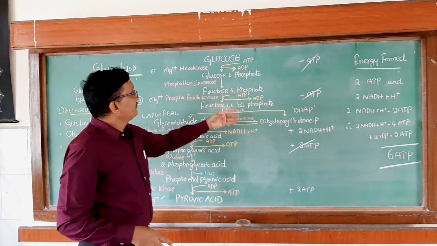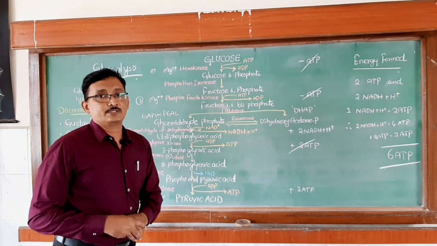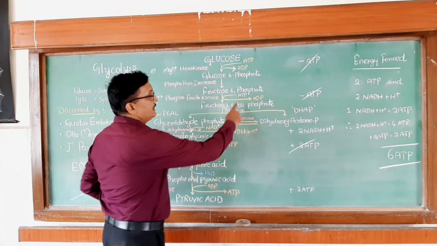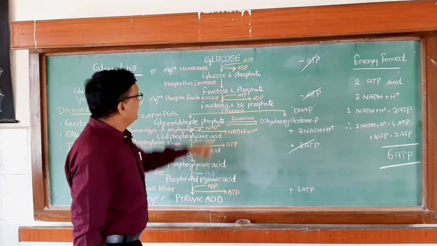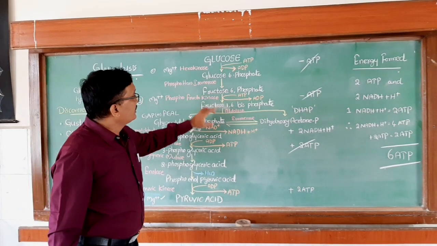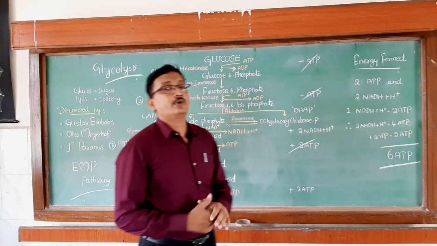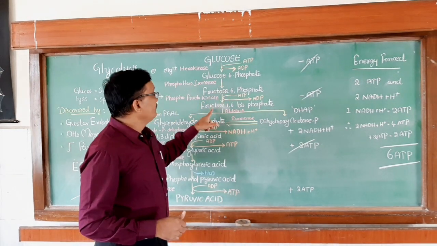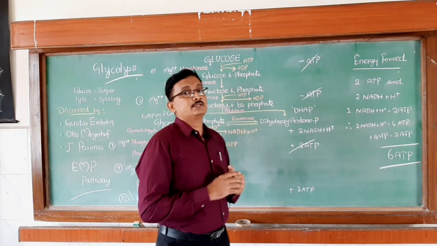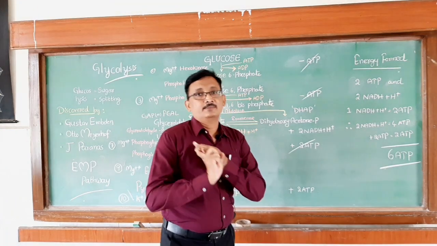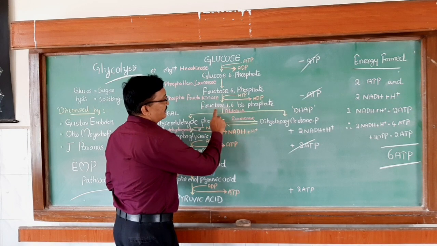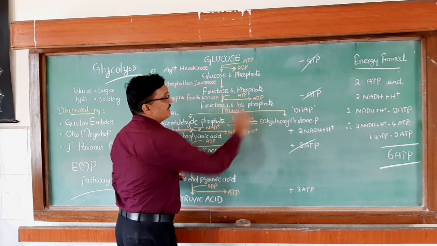Fructose 6-phosphate now undergoes phosphorylation again. So, here one ATP molecule is utilized and it is released as ADP molecule. And in the presence of phosphofructokinase, it converts into fructose 1,6 bisphosphate. What is the meaning of fructose 1,6 bisphosphate? That means here fructose consisting of 6 carbons, first carbon and sixth carbon both are consisting of phosphate molecules. That's why we are writing like this, fructose 1,6 bisphosphate.